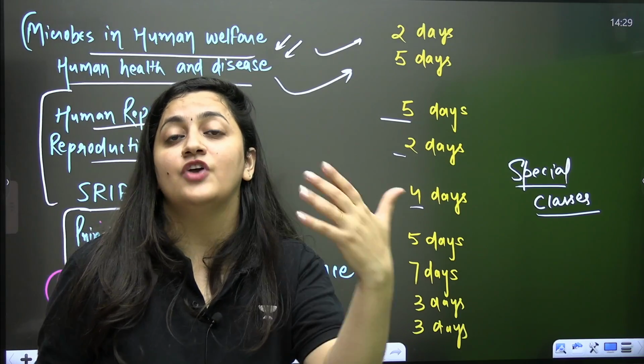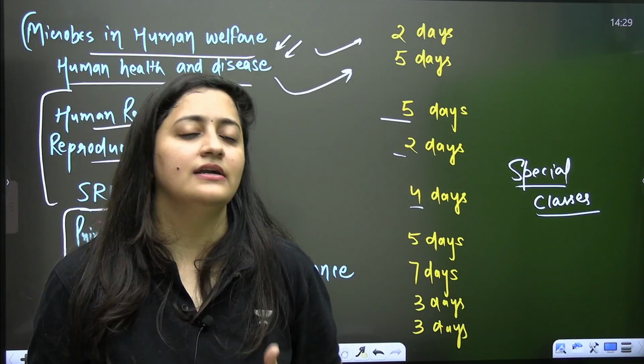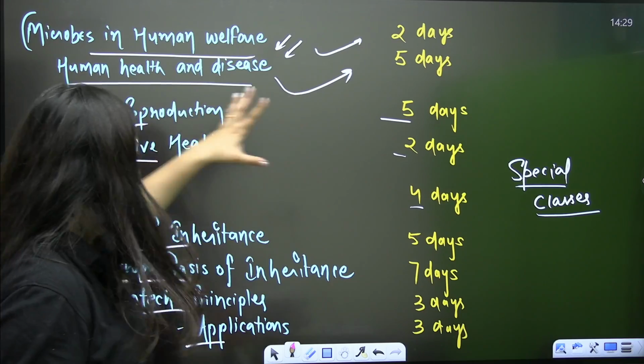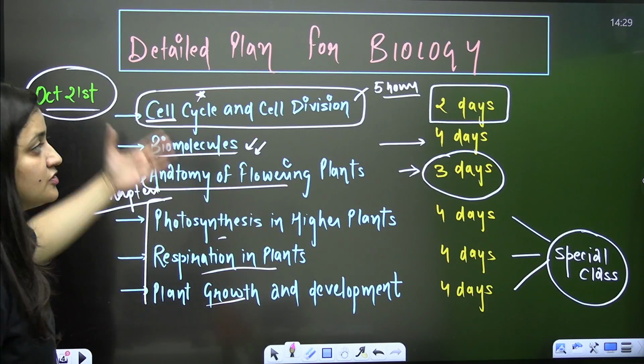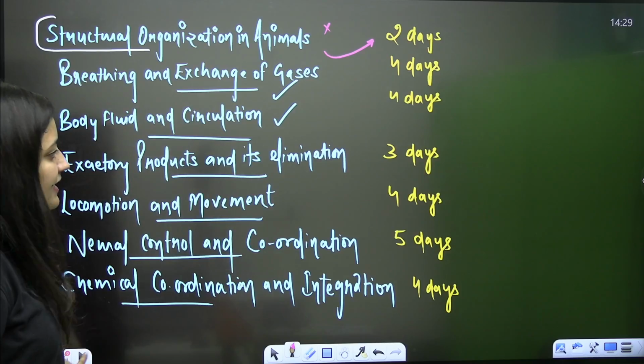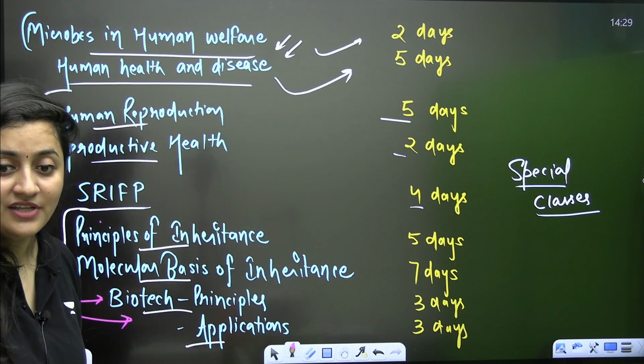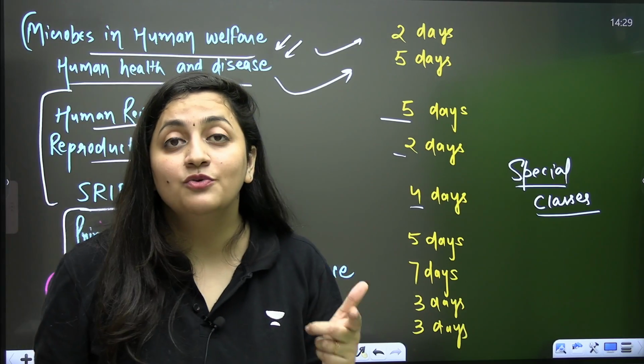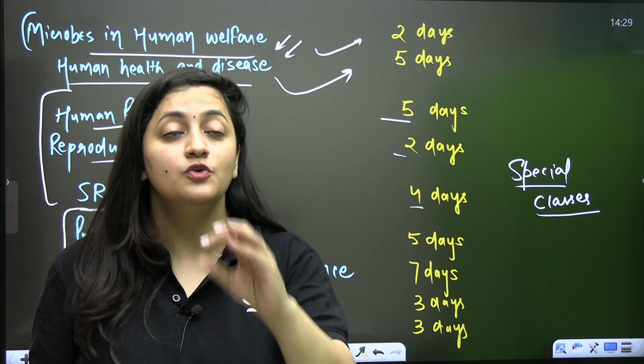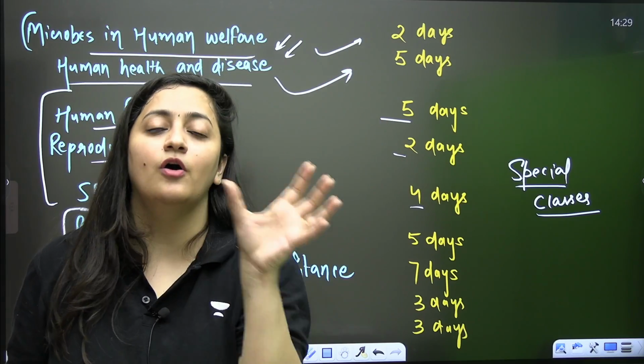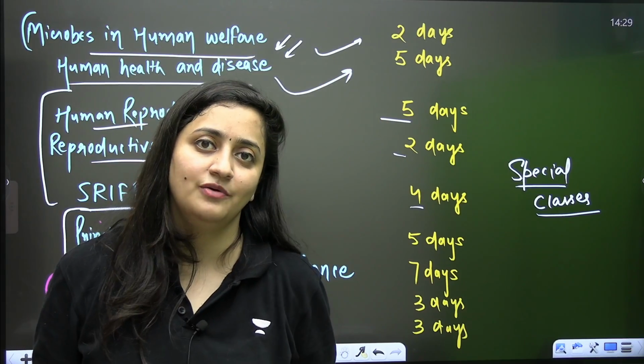You will understand this chapter in a better way. Literally, you will understand this chapter in a better way. And after finishing this part, because you have just started, you can even count the days, right? You can even count the days. So in the initial 1 to 2 months of your preparation, you will complete a major portion of biology and the most scoring portion of biology.